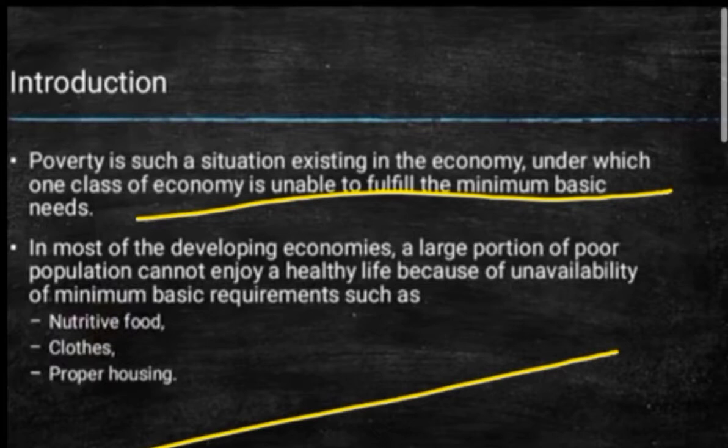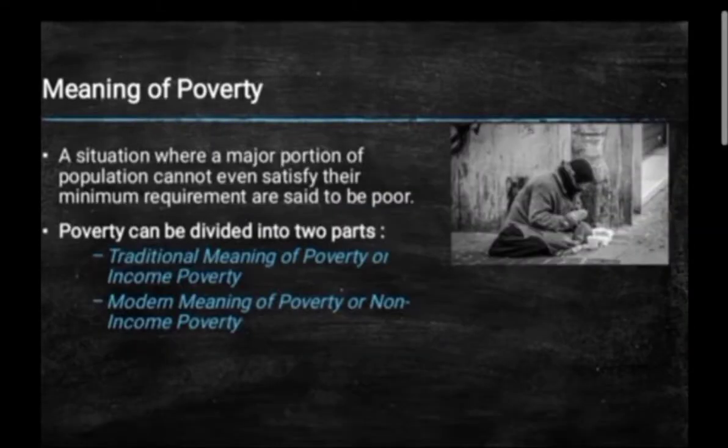Now we'll go with the meaning of poverty. In this meaning of poverty, students, the point is a situation where a major portion of the population cannot even satisfy the minimum requirement, and they are said to be poor.